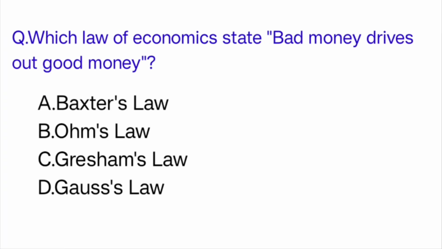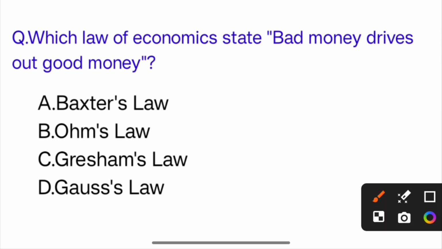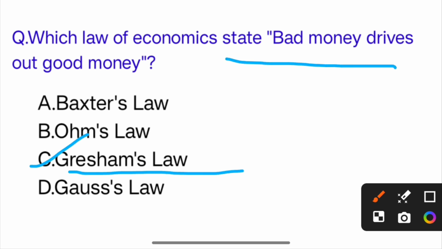Which law of economics states that bad money drives out good money? So the correct answer is option C. Gresham's law states that bad money drives out good money.